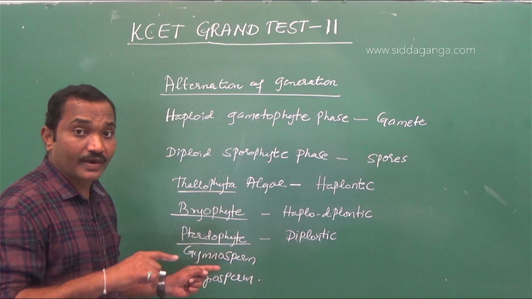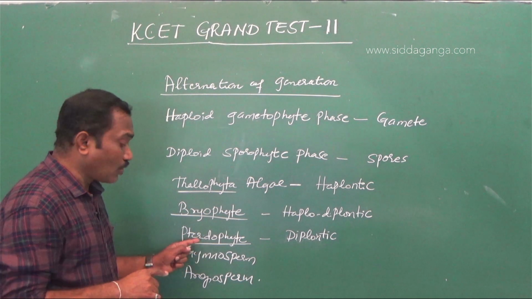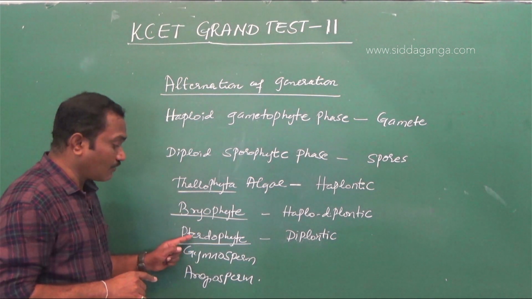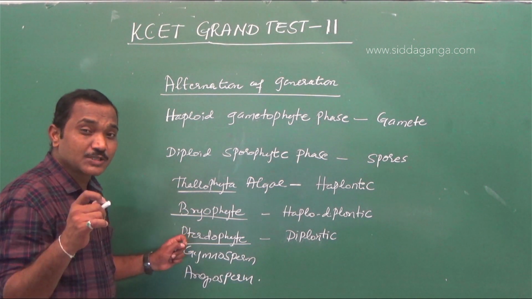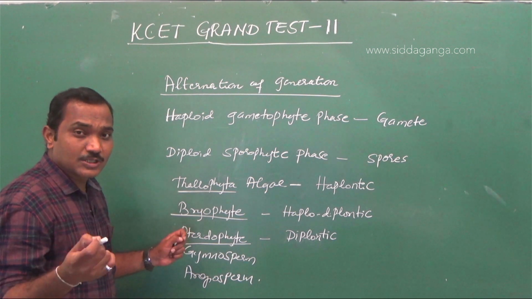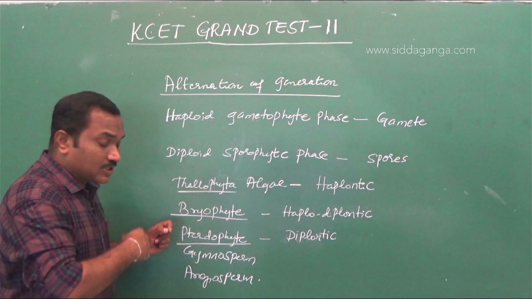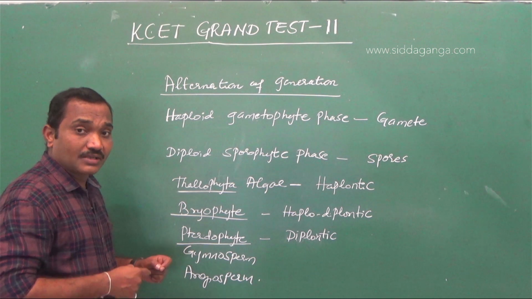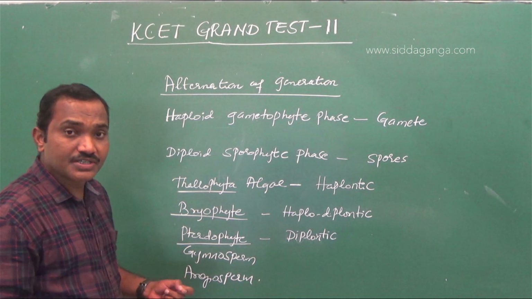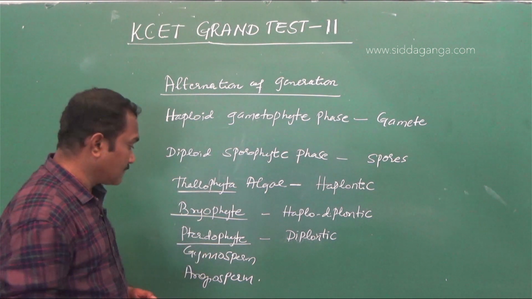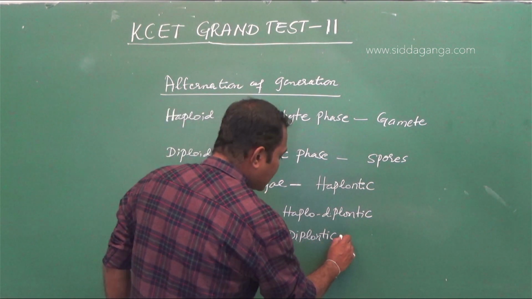But conceptually, if we look in detail, in pteridophytes both gametophyte as well as sporophyte are independent, both are photosynthetic, but the dominant one is the sporophyte there. Because the prothallus, what we call the gametophyte of pteridophyte, is inconspicuous. It is few-celled, inconspicuous, whereas the sporophyte is well developed. It has a defined and differentiated root, stem and leaf-like structures. Hence, it can be called diplohaplontic.